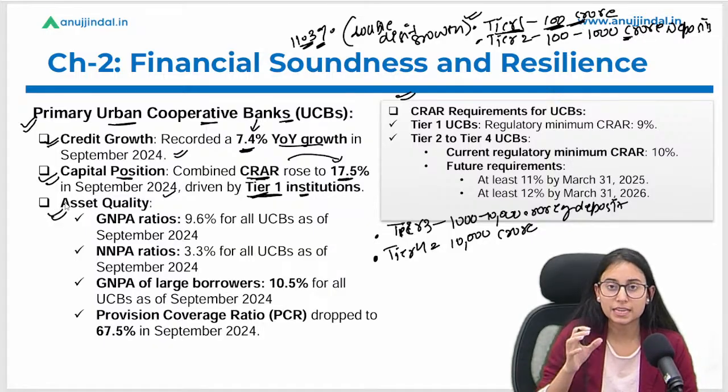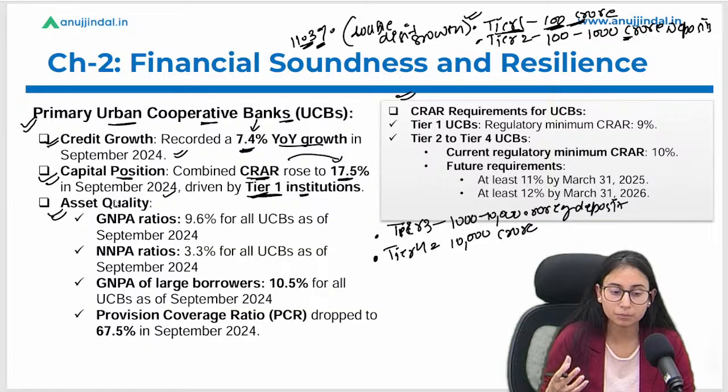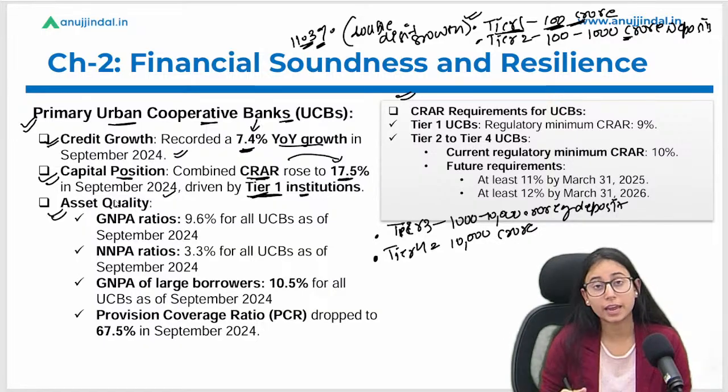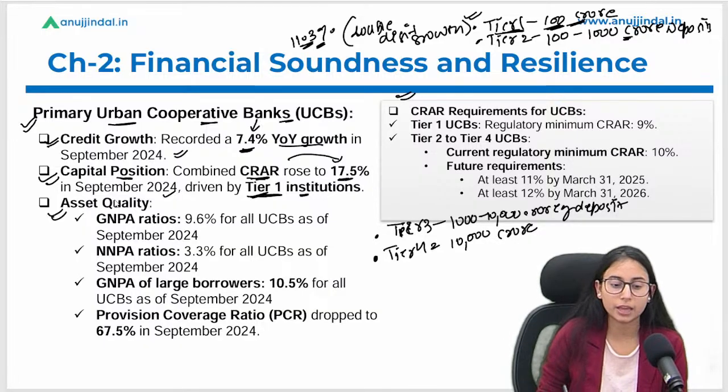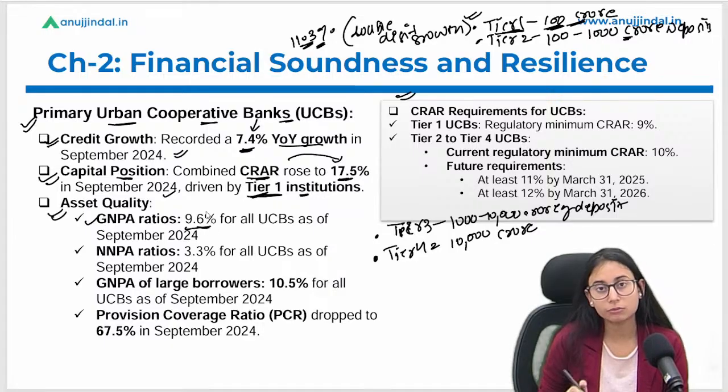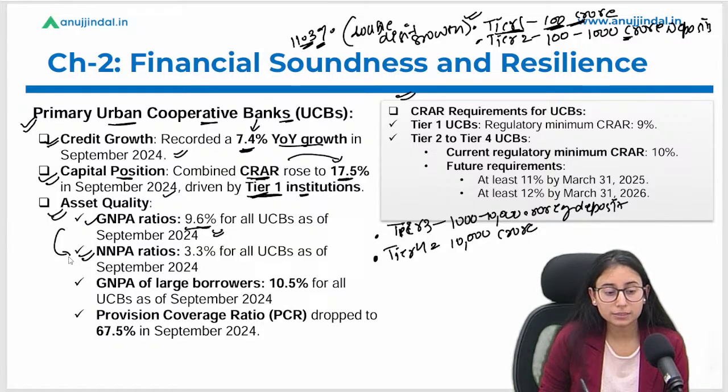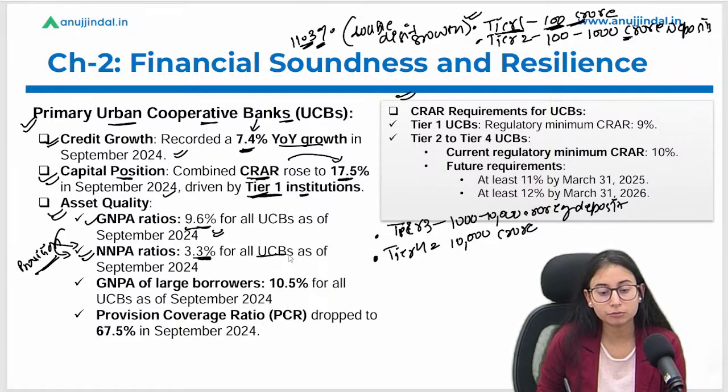Let's talk about the asset quality of the UCBs. Whenever we discuss asset quality, we talk about the GNPA, NNPA, large borrowers, and how much provision has been created, and hence we are discussing it here. How much is the GNPA? 9.6% for all UCBs, as of September 2024. Talking about NNPA, that is after removing all the provision, which bad loan is not backed by provision? NNPA is 3.3% for all UCBs.